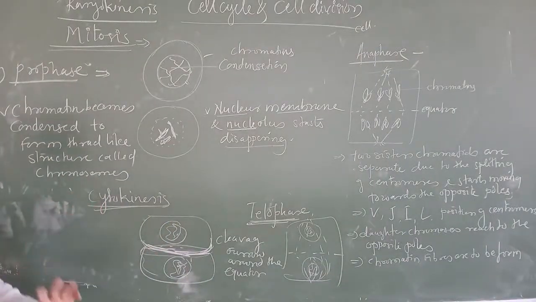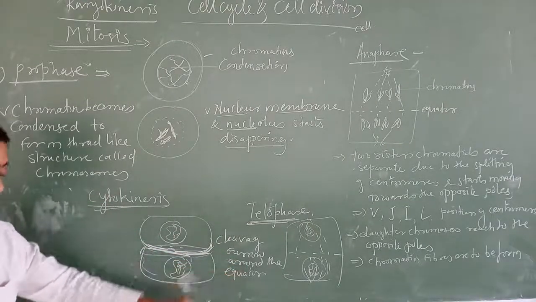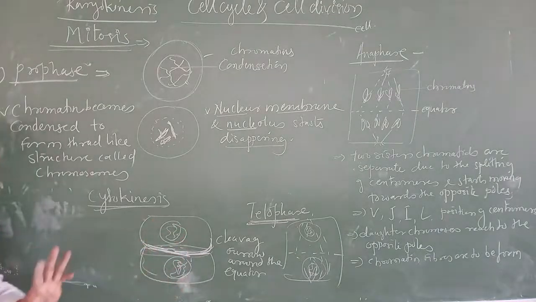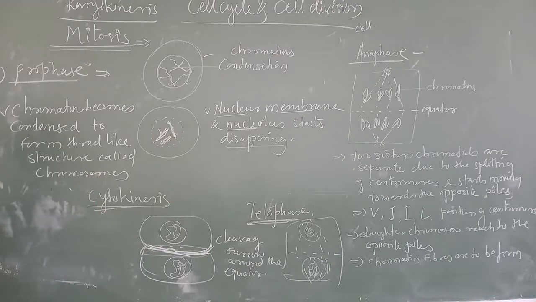So in cytokinesis, what is going to happen? The cleavage furrow occurs around the equator, and it starts deepening into the cell, and two cells are going to form. Right? This is about cytokinesis.